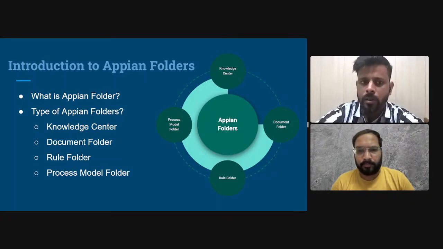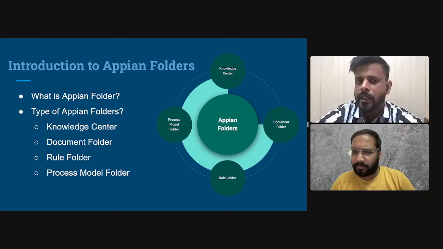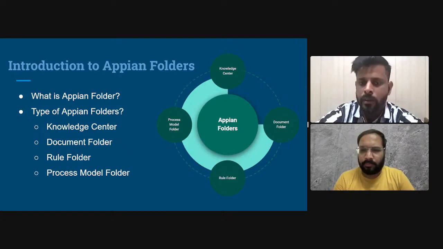Similarly, in Appian we use folders to store different types of files or any other Appian component that we create. So all of the Appian content and documents we store in Appian folders.